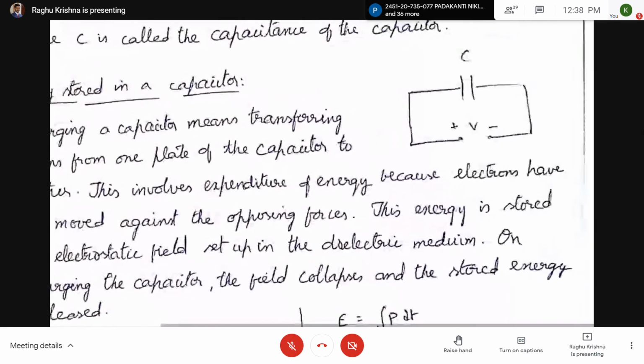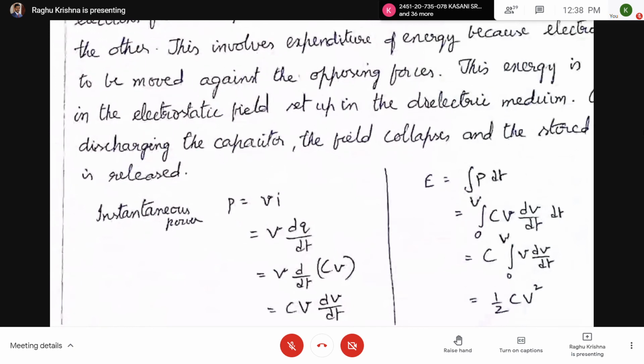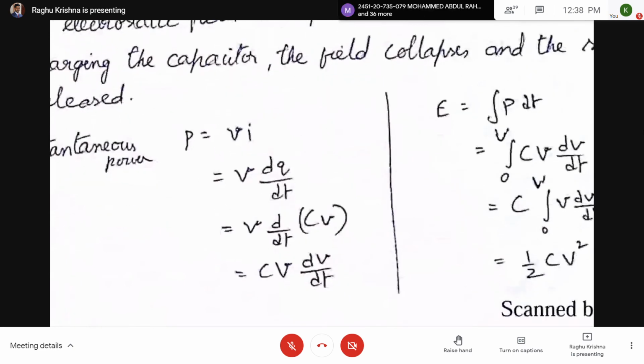So instantaneous power is equal to VI. Here I equal to dq by dt. What is Q? Q equal to CV. So P equal to CV dV by dt.